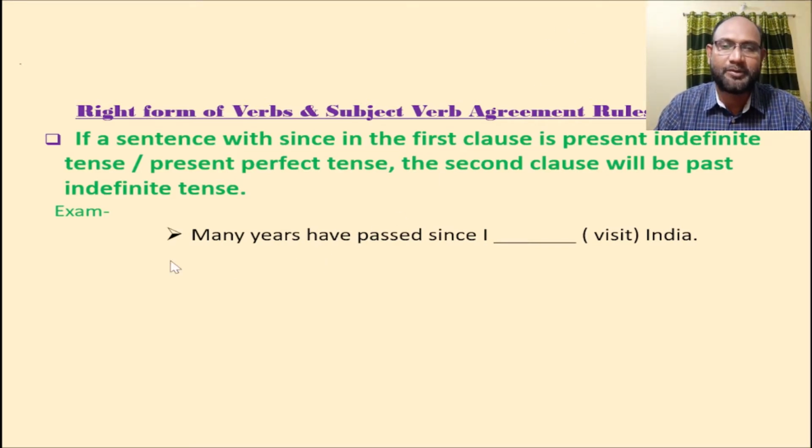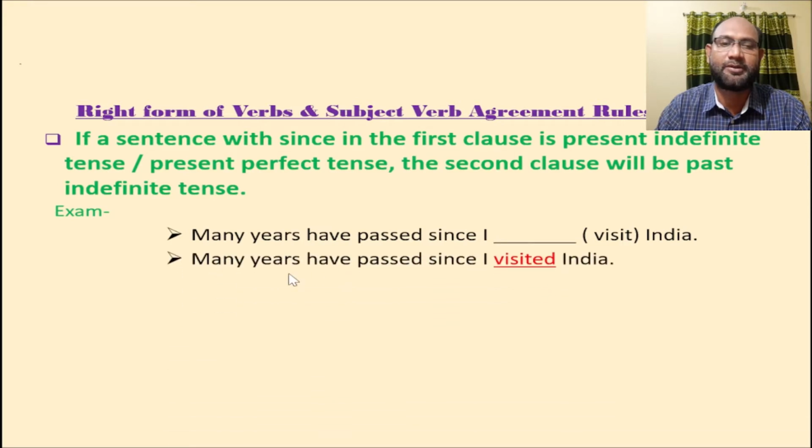The first clause, many years have passed, is present perfect tense, and so after since we will write the clause in past indefinite tense or simple past tense. Here the verb will be the past form of verb, visited. Now look at the solution. Many years have passed since I visited India.